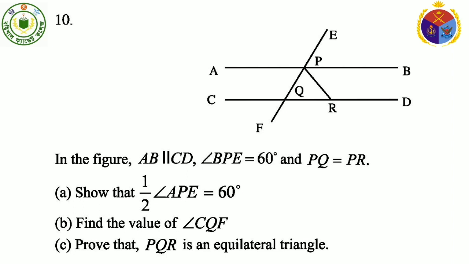These three things are given, and our question is show that angle half APE equal to 60 degree. Question number B, find the value of angle CQF, this angle, and prove that PQR is an equilateral triangle. That's our question.